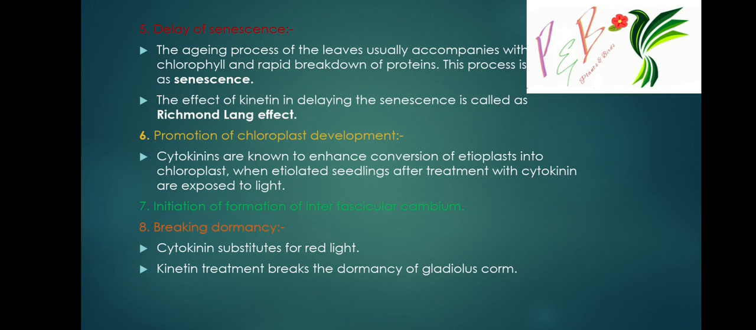Initiation of formation of interfascicular cambium. When the tree stem is cut in half, the interfascicular cambium can be seen. That initiation of formation of interfascicular cambium is done so that the stem will become strengthened. Okay, breaking dormancy. Cytokinin substitutes for red light. Kinetin treatment breaks the dormancy of gladiolus corm, that is, the gladiolus bulb. Cytokinin substitutes for red light. If red light is not present and you treat the seeds with cytokinin, then it will break dormancy and give rise to seedlings.